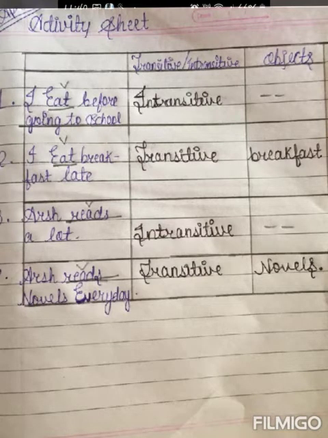The same thing in the next question, Arsh reads novel every day. Now here, what does Arsh read? Yes, Arsh reads novel. You get an answer, that is novel. Therefore, the novel is an object. And when you get an object, it is a transitive verb. So, read is a transitive verb.